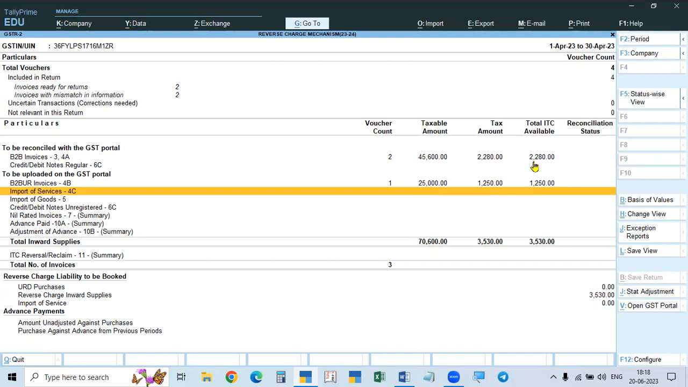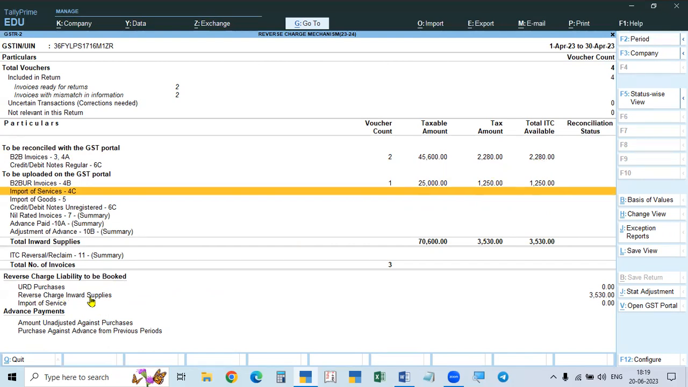We have not paid, so we have to pay the liability also. Without the liability, there will be no ITC. That is why, for reverse charge, this is the ITC and the same amount will be the liability also. Liability and liability you have to pay, then you will get the ITC.